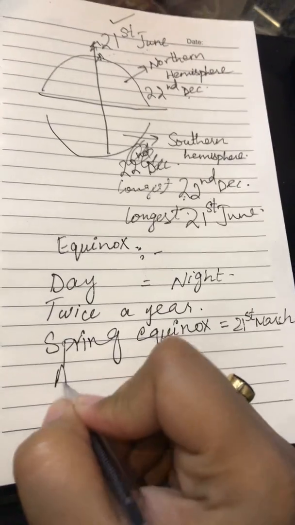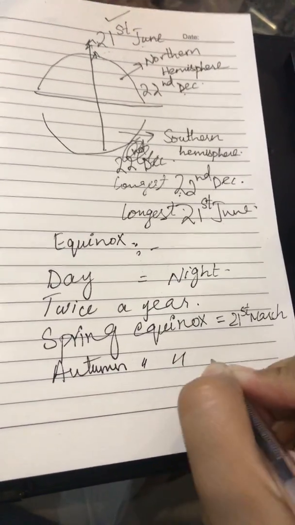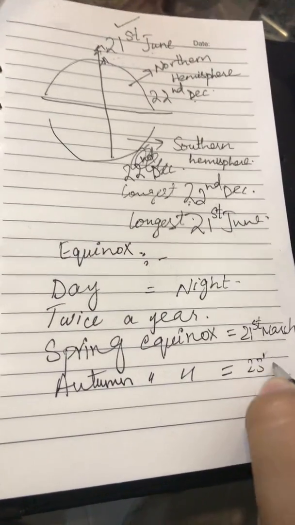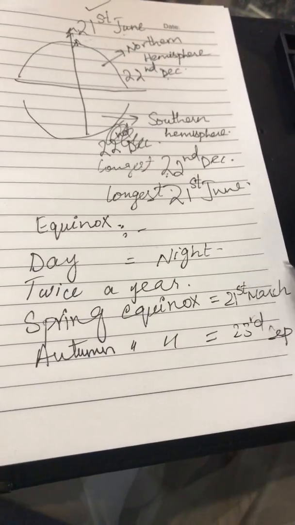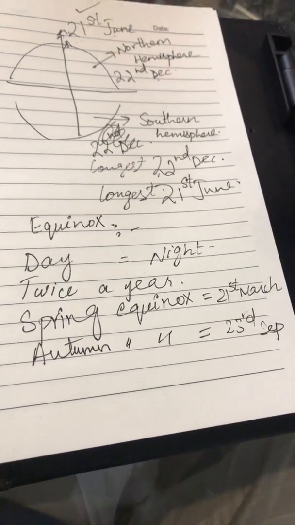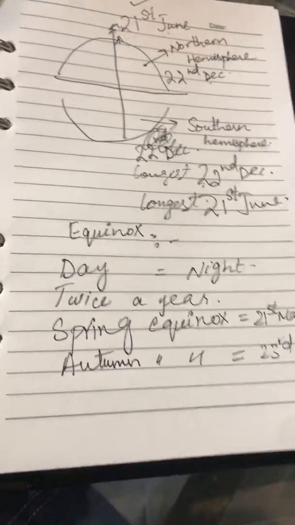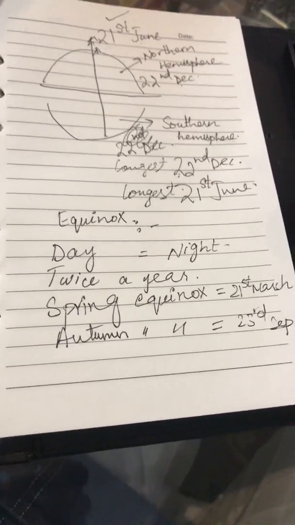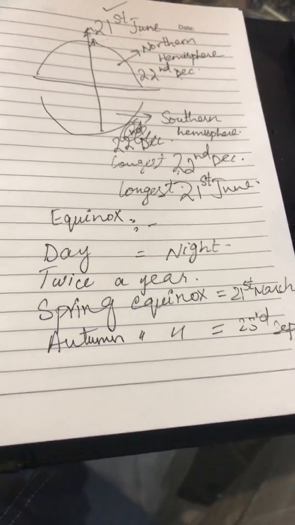And the other is autumn equinox. That happens in the fall season, 23rd September. So always keep it in your mind that on 21st March, which we have recently gone through in the last month, the length of the nights and the length of the day are usually equal. And similarly in the autumn, 23rd September, the length of the days and the length of the nights are usually equal.